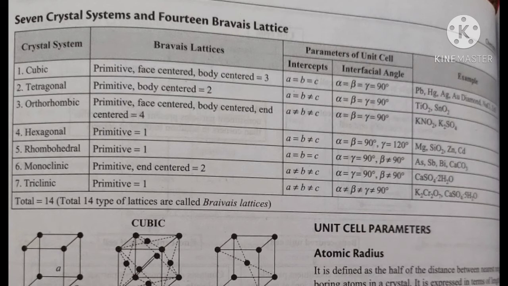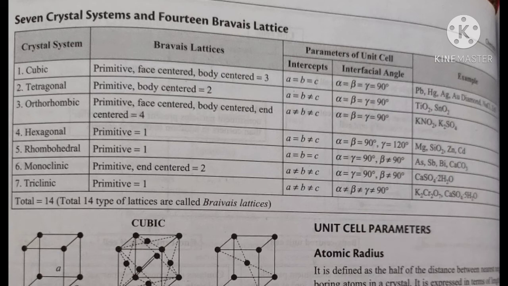And the next one, monoclinic. In a monoclinic crystal system, there are two Bravais lattices, primitive and end-centered lattices, and the parameters of the unit cell are a not equal to b not equal to c, but the interfacial angles are alpha equal to gamma equal to 90 degrees, but beta is not equal to 90 degrees.